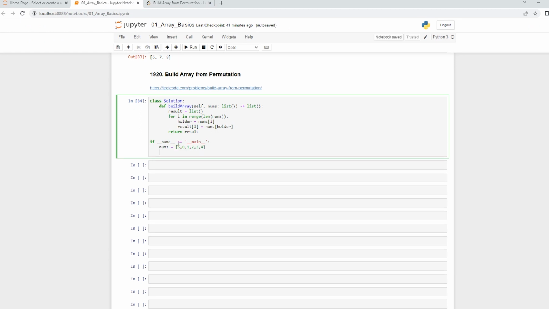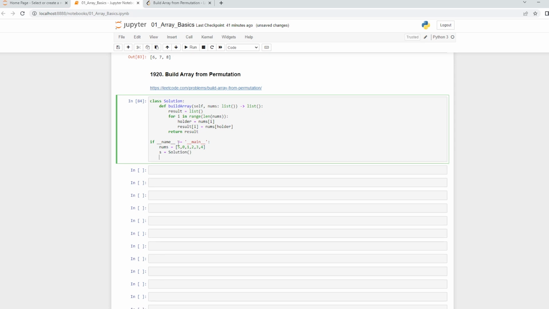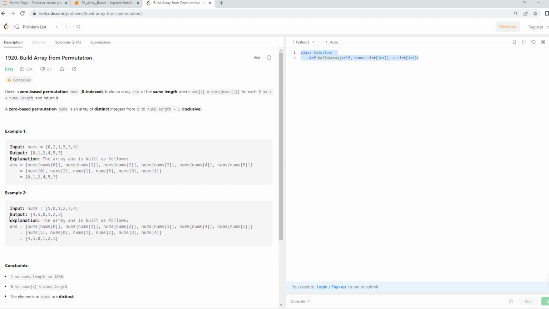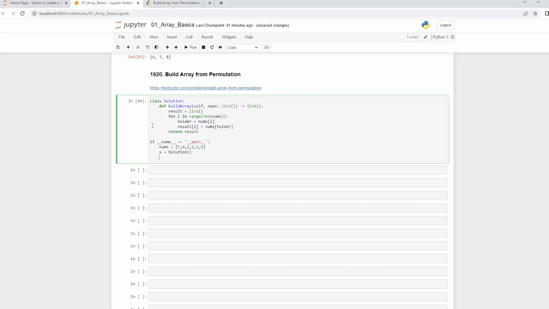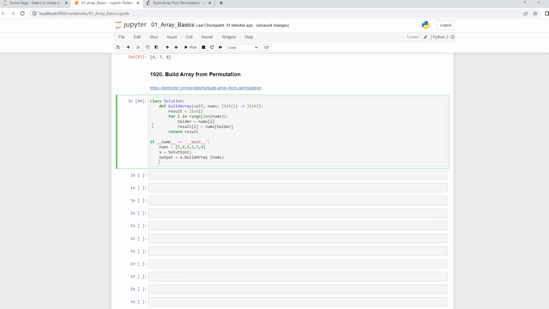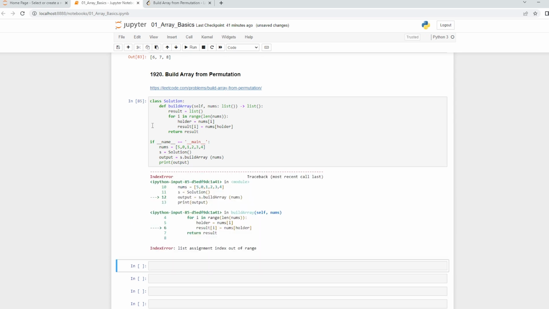And now first let us start by making the object. So solution, and then I'll call from the object. So I'll say outcome, or the way they have used it is output. So we'll just say output itself. So output is equal to s dot build array, which is my function which takes nums. And then let us print that output. So this is where you can check. Okay, so something has gone wrong. Let us check. Okay, so the declaration has not been made.